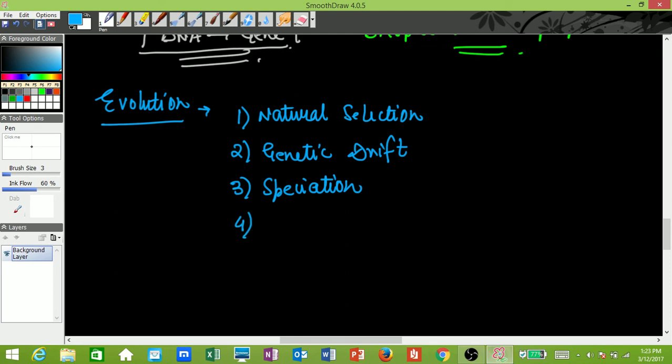Fourth, you should understand the phenomenon of acquired and inherited traits with examples. You should know examples of acquired and inherited traits. This is an important section.